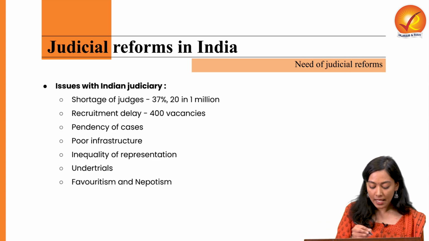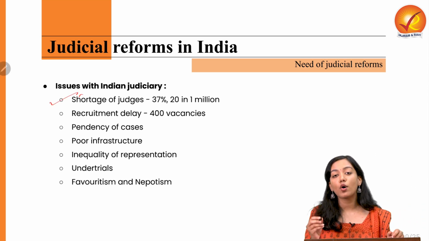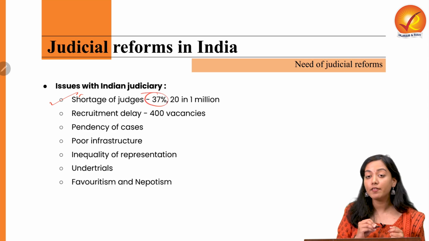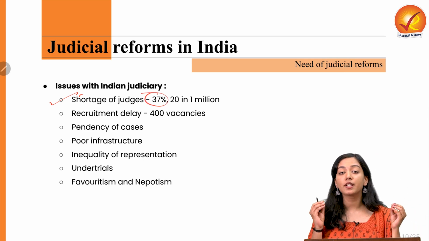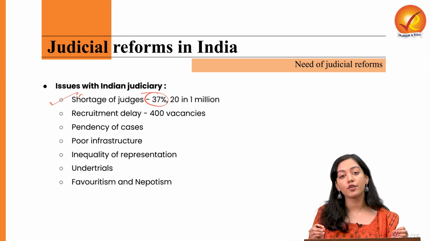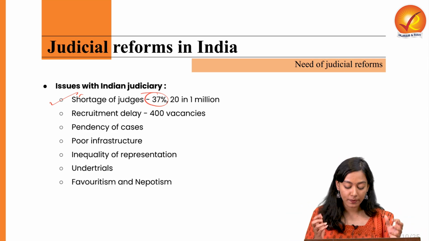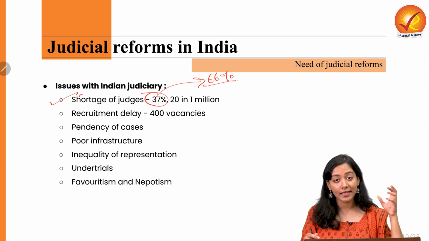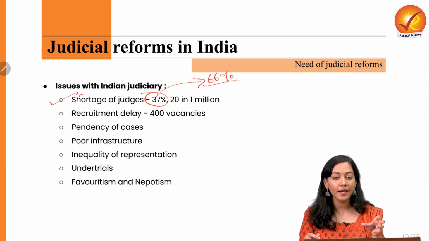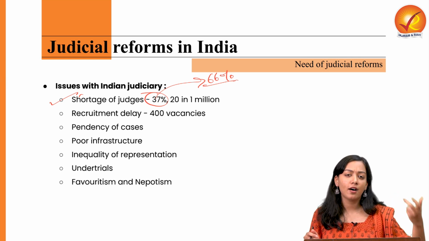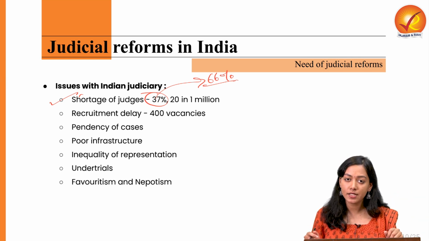First and foremost, there is a huge shortage of judges in India. Only about 37% of the total sanctioned capacity of judges sanctioned for the 25 High Courts of India is there, which means that it is only working with an efficiency of 66%. With that much efficiency, can we expect our judiciary system to provide free, fair and easily available justice? Maybe not.